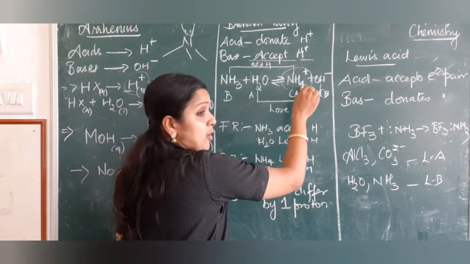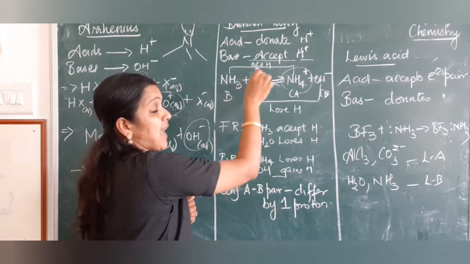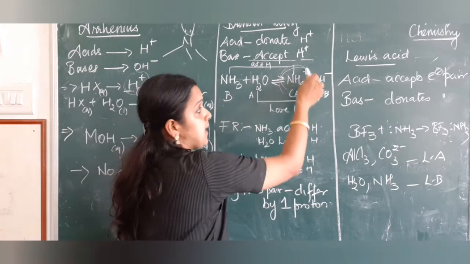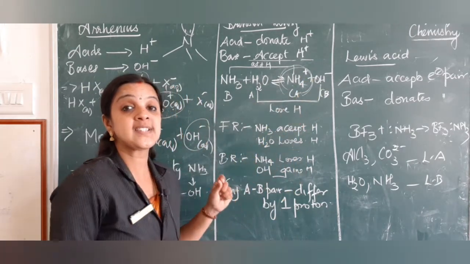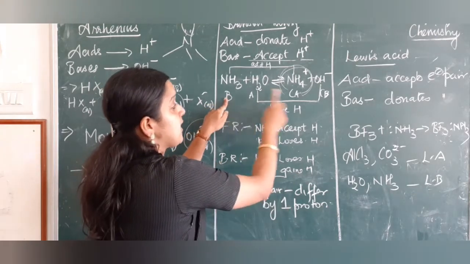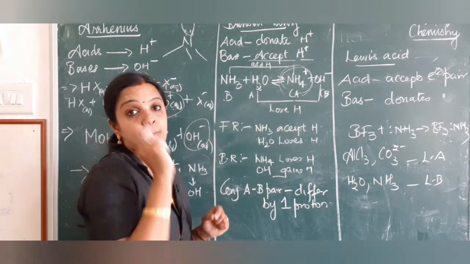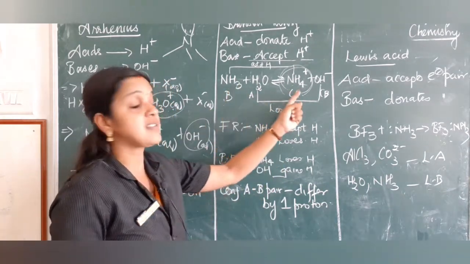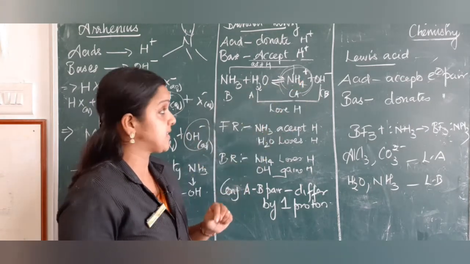The ammonium ion which is formed by the base accepting the proton is called a conjugate acid. If you see this base ammonia and this conjugate acid ammonium, they differ by only one proton. This is NH3, this is NH4 plus. Only one hydrogen more in this conjugate acid.